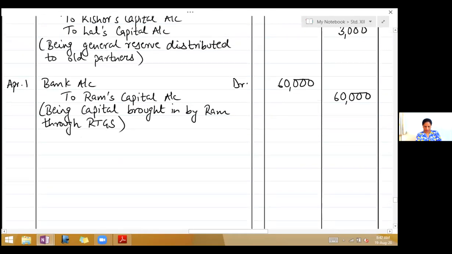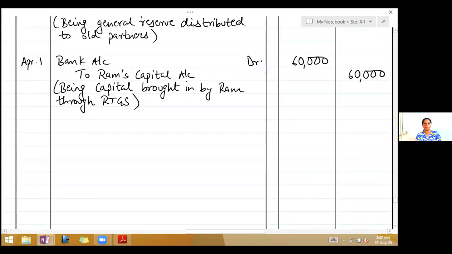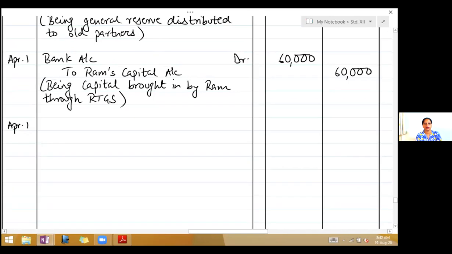Next adjustment is goodwill should be raised at rupees 60,000. So write down in the date column. When it is raised, you distribute it and then write it on the asset side.